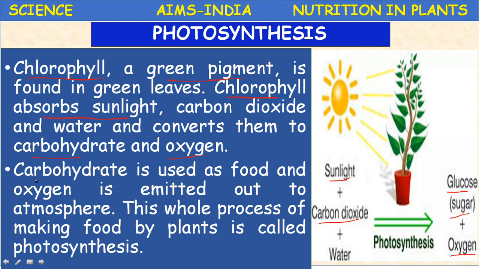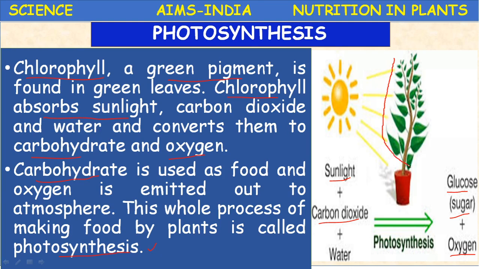So the carbohydrate is used as food and oxygen is emitted out to the atmosphere. This whole process of making food by plants is called photosynthesis.